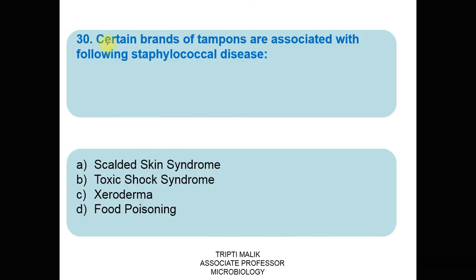Question number 30. Certain brands of tampons are associated with the following staphylococcal disease. A. Scalded skin syndrome, B. Toxic shock syndrome, C. Xeroderma, and D. Food poisoning. The correct option is B, toxic shock syndrome.